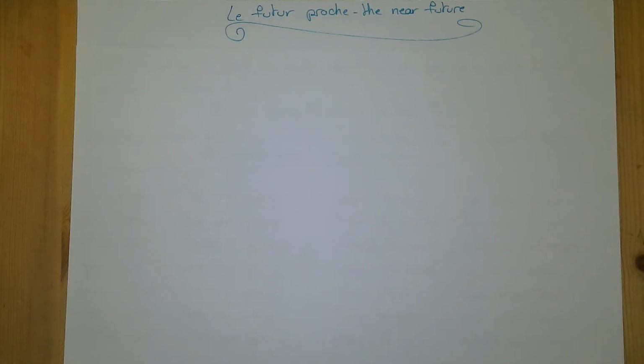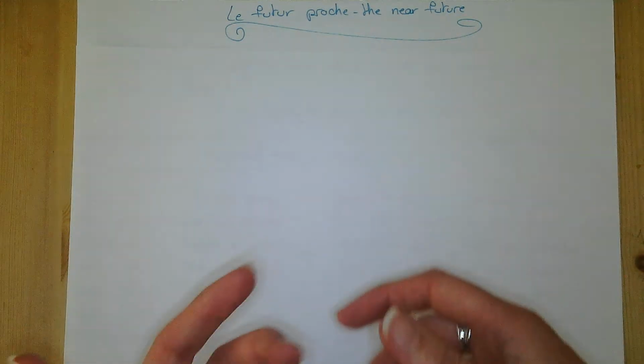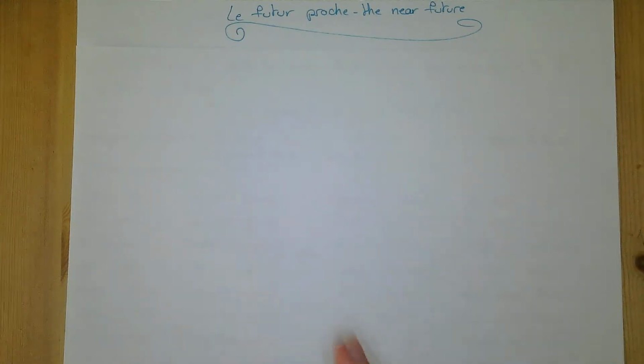There's no irregulars, there's no exception to the rule. However, when I teach it in class, somehow students get confused about this tense, though I'm still not sure why. So I'm going to try and keep things as clear as possible in this video. So, when do you use that tense?